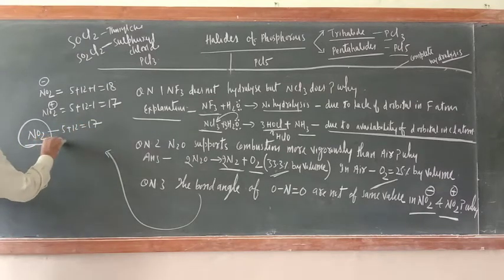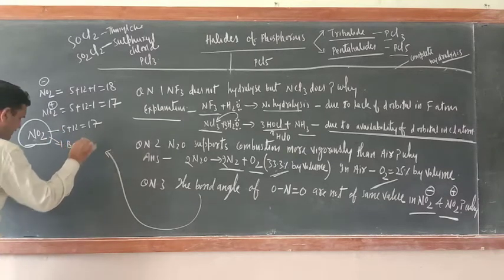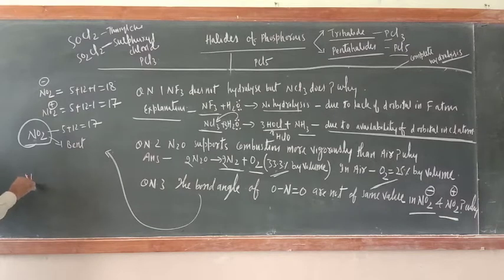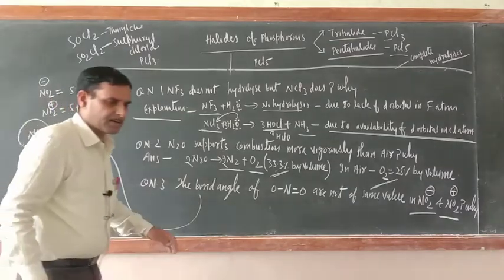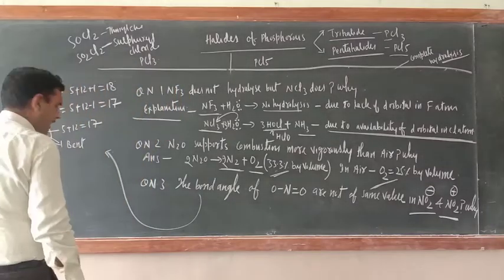And what is their structure? Now, the structure I taught you, their structure is bent. Just see here, nitrogen has 1 electron, an odd electron molecule is there, no? 1 electron, and here what is there? Double bond O. Here what is there? Double bond O. Okay, this is the structure of NO2.